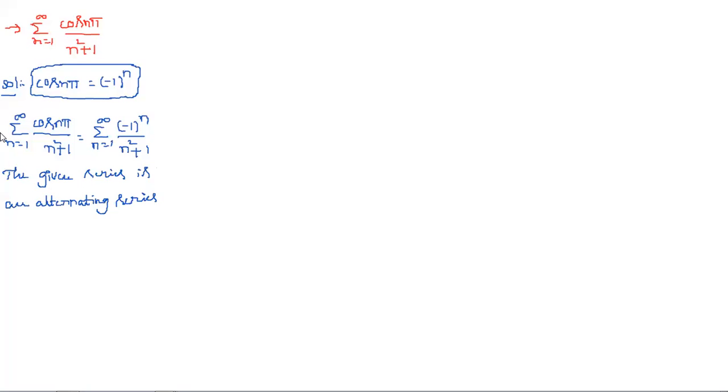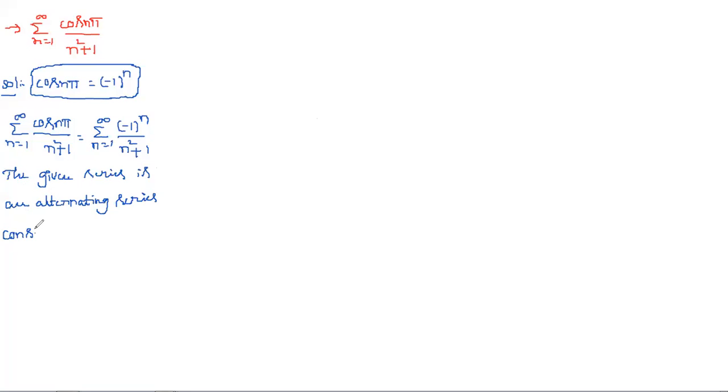Now, what is the first condition? If it is an alternating series, for deciding convergence or divergence we use Leibniz's test. Leibniz's test's first condition is un should be greater than un plus 1, or un minus un plus 1 is greater than 0, or un plus 1 minus un is less than 0. Here, consider un.